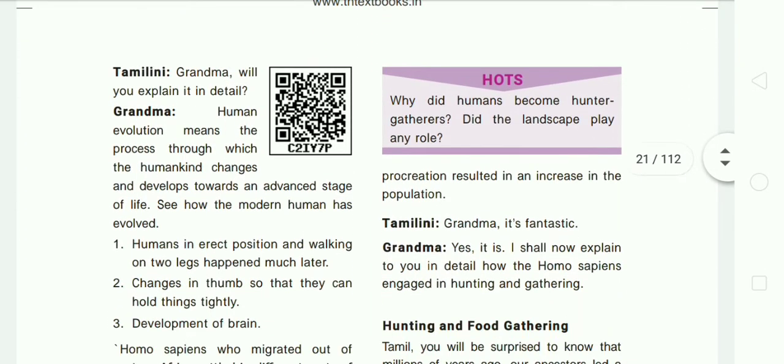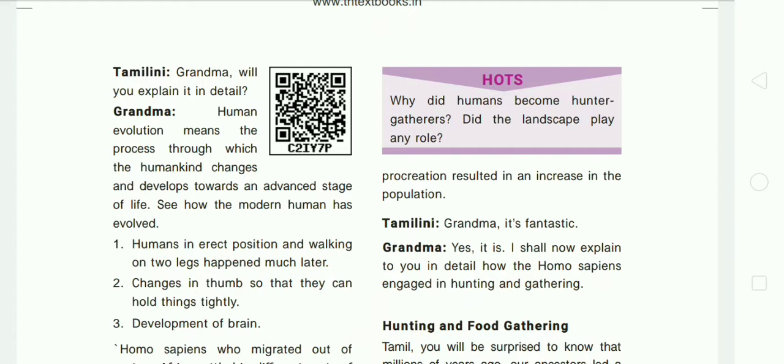Then Tamilini asked her grandma, "Will you explain in detail?" Her grandma replied, "Yes, sure." Human evolution means the process through which mankind changes and develops towards an advanced stage of life. See how modern humans evolved.